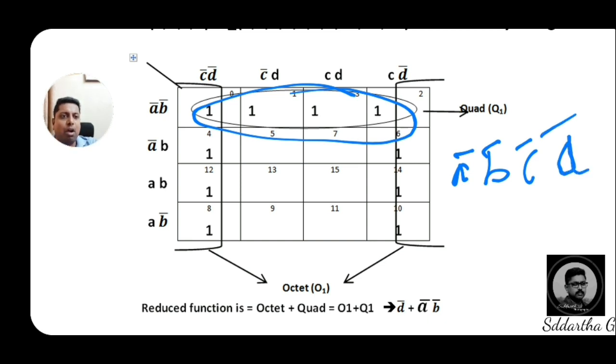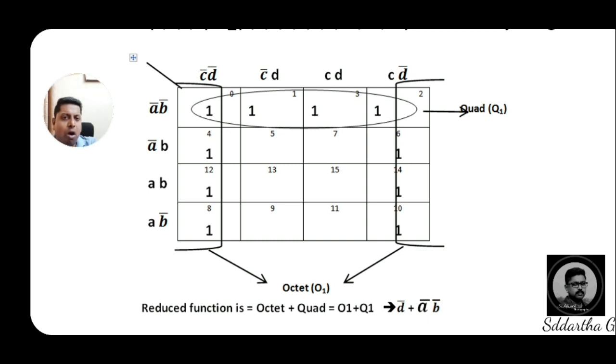Like that, if you write all 4 adjacent ones' addresses, you will get the quad, and by cancelling the complemented variable with the normal variable, you will get a clear 2-variable result. See here how I am cancelling for the quad.